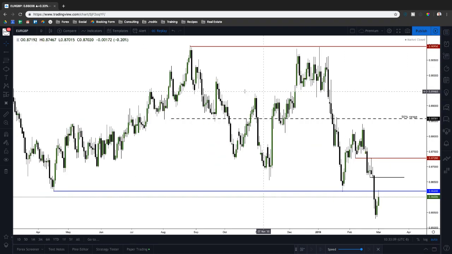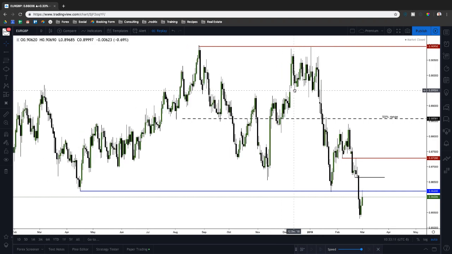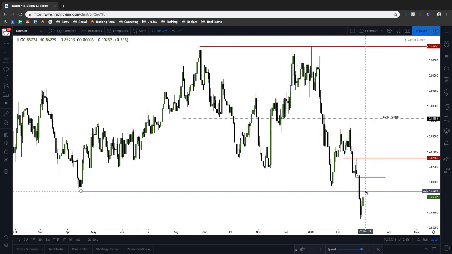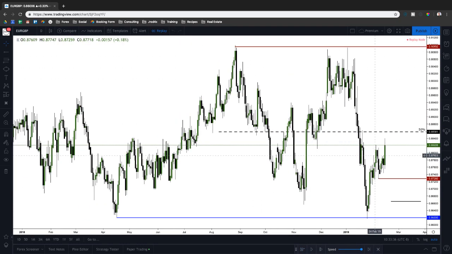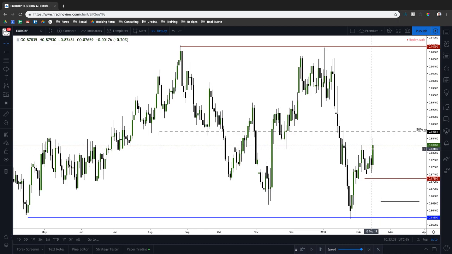And finally, before we wrap up, this is Euro GBP. So perfect delivery of price so far on this pair. We've expanded below our 86.20 level, and like I said, if you don't remember, go back to our previous videos and you can see this 86.20 level. We've been talking about it for a while now, even as the market was trading all the way up here, right? So you can see that's over 200 pips or so.